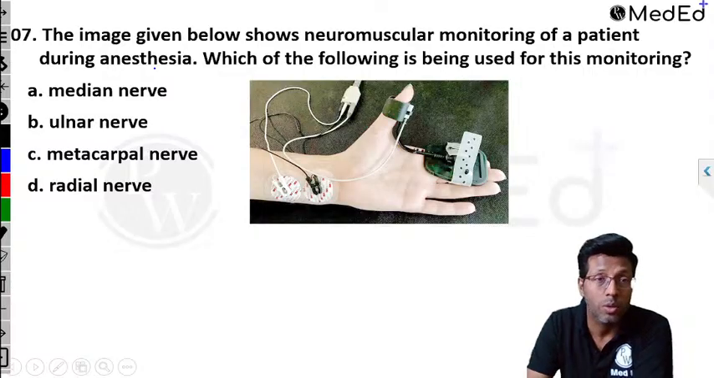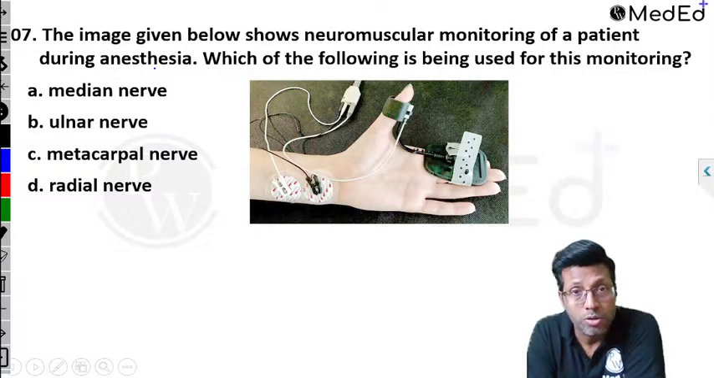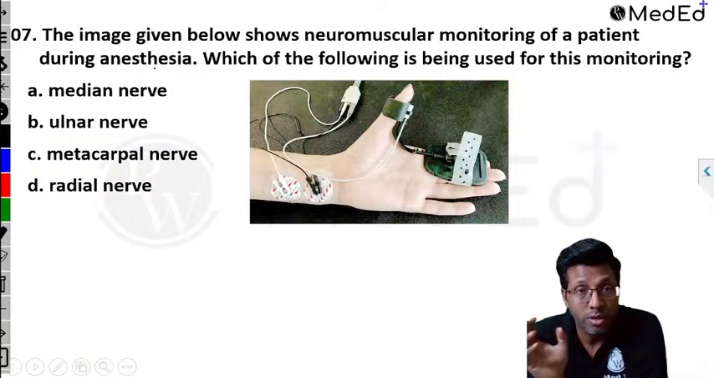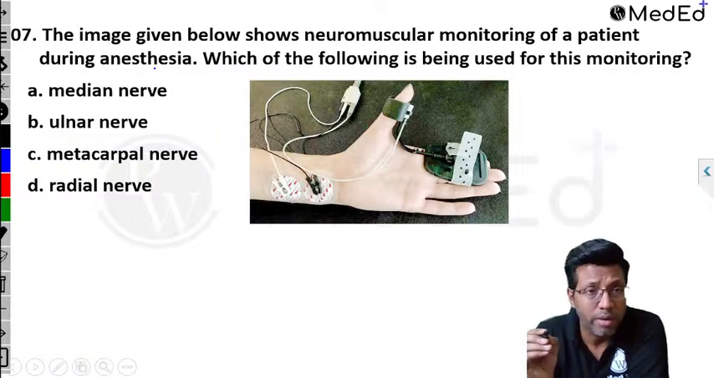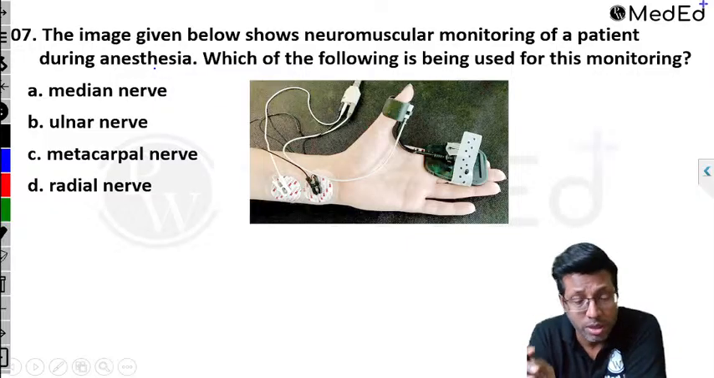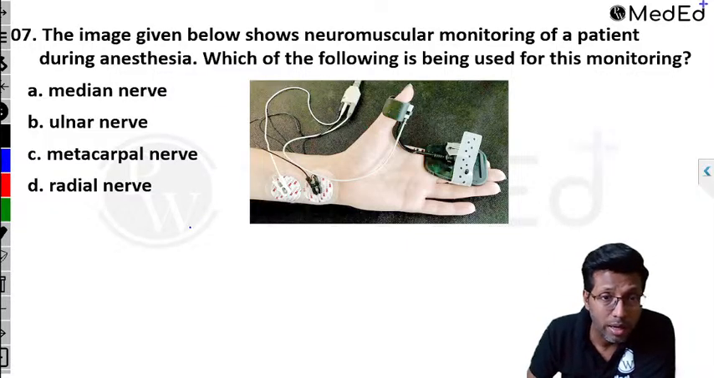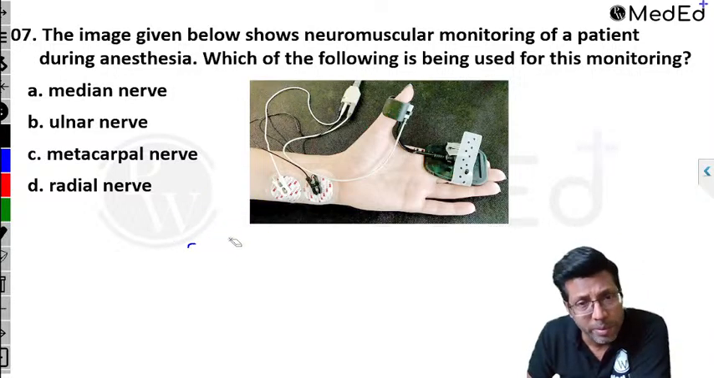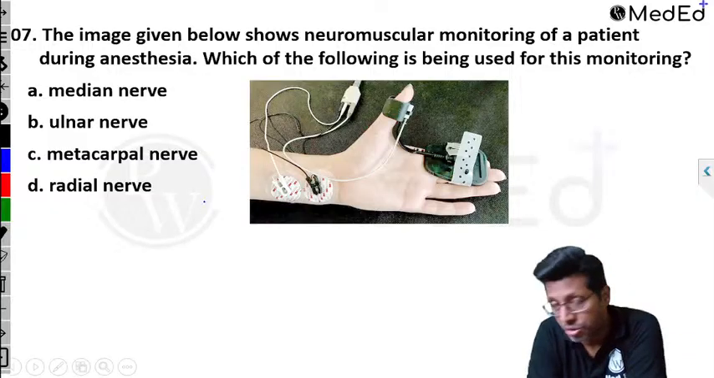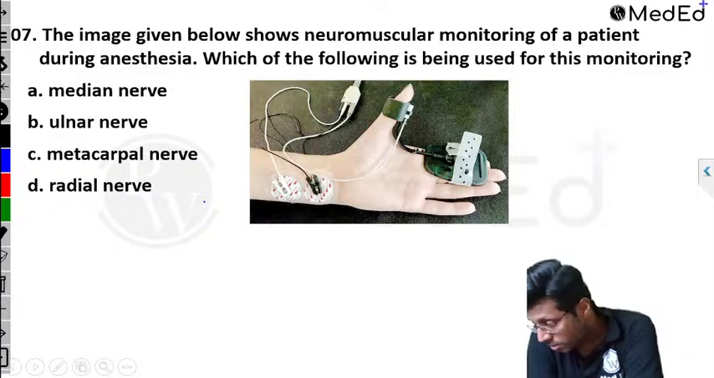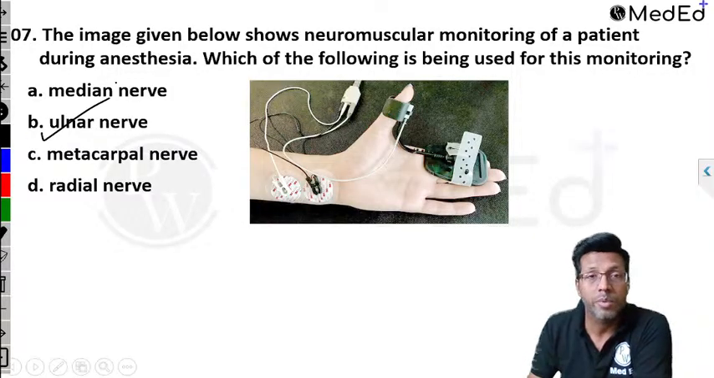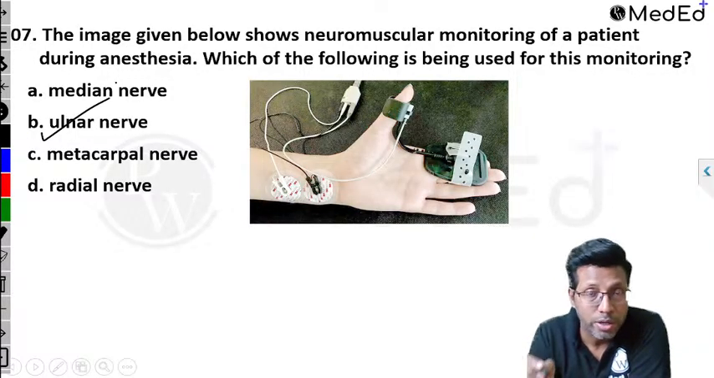Pulse oximeter. Next one. The image given below shows neuromuscular monitoring of a patient during anesthesia. Which of the following nerves is being used for this monitoring? Median nerve, ulnar nerve, metacarpal, radial nerve. Same question has been asked in INI-CET. The same question has been asked in FMGE as an image-based question. Even in NEET PG, without image, they've asked the same question. All right, simple question. Yes, all of you have given a correct answer. This is ulnar nerve.